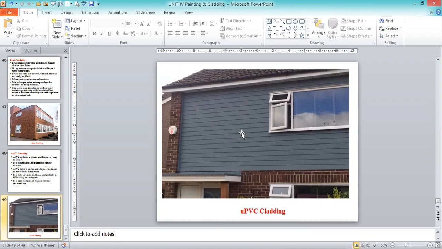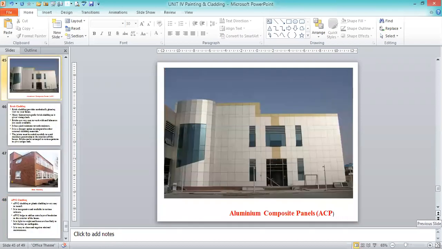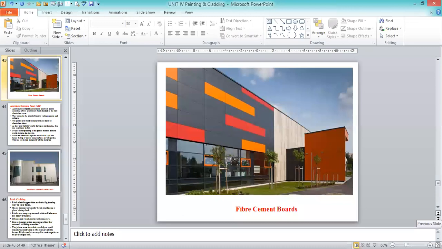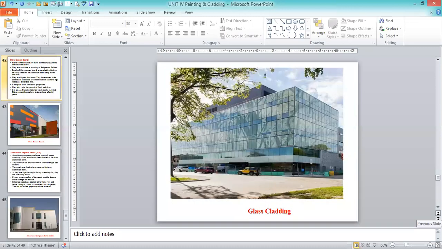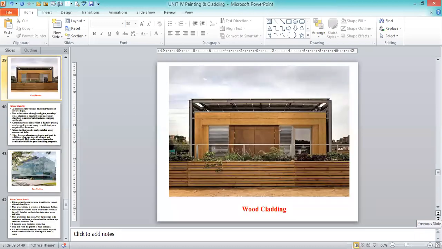Already I showed you the various types, but predominantly the cladding used is called plastic, brick, ACP, aluminum composite panels. Fiber cement boards are less common. Glass cladding is common nowadays. Almost all commercial buildings, industrial commercial buildings, and almost all malls are constructed with glass cladding. So wood cladding, where wood is available in plenty.